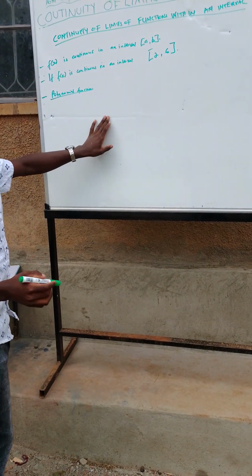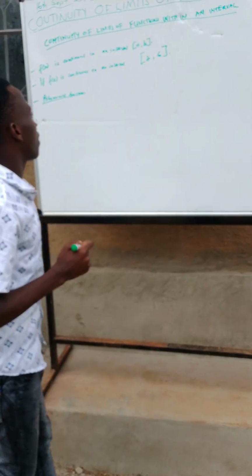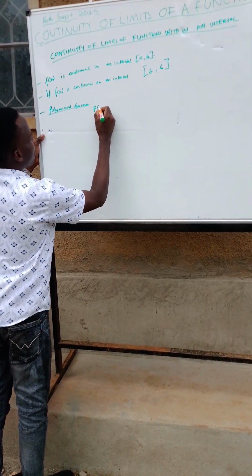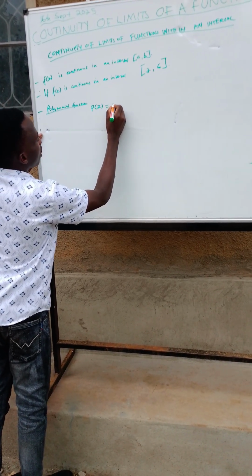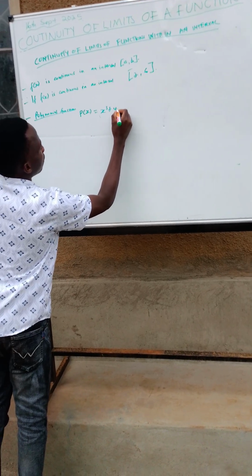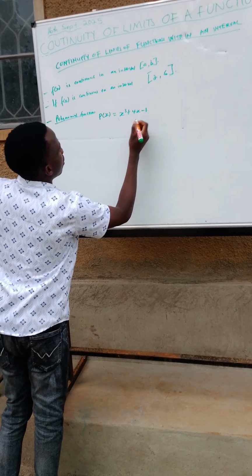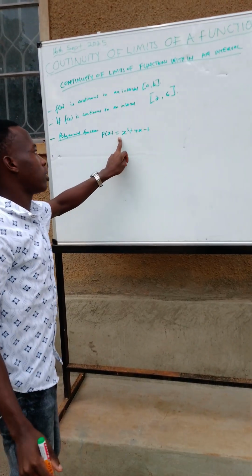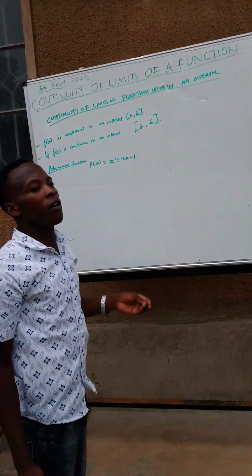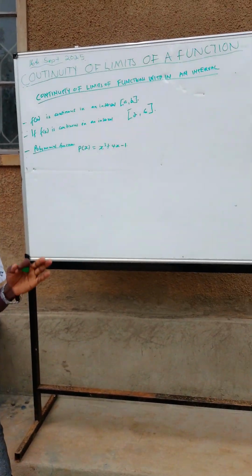Like if we are given p of x equal to x cubed plus 4x minus 1. This is an example of a polynomial function. For such functions, they are continuous everywhere.